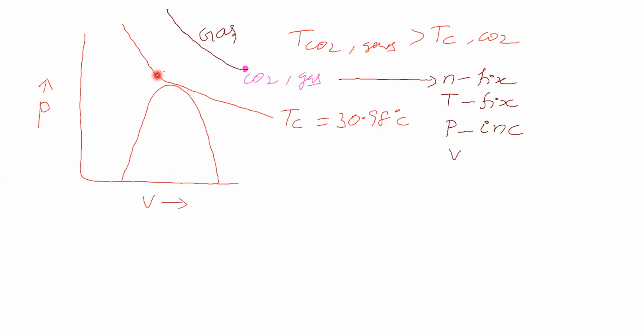Experiment gives this graph. In this graph, at all the points, carbon dioxide is in gaseous state. One student says that we can. Another student says we cannot convert this into liquid.